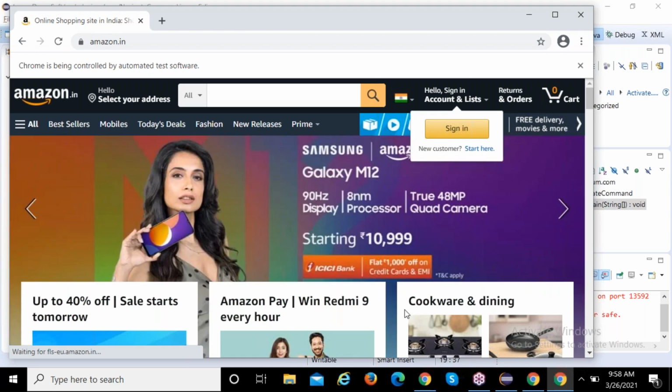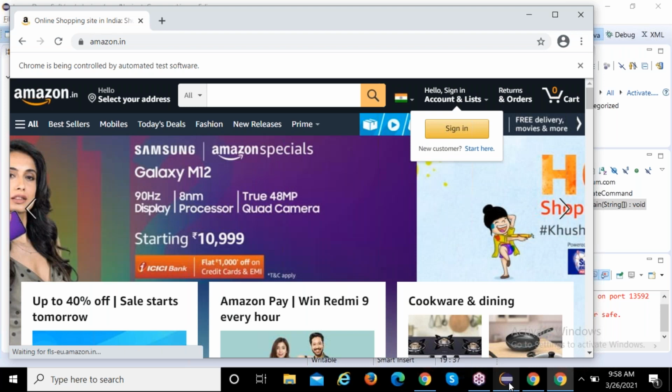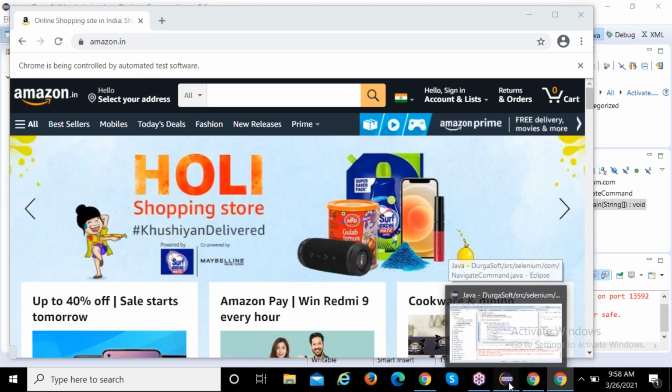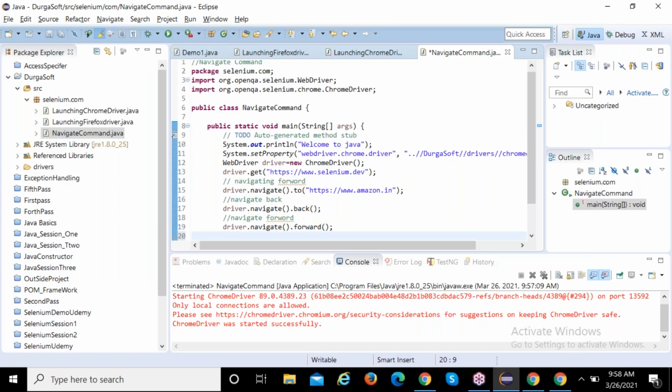Whatever script you write, that will be executed, nothing else. You need to talk with your browser. Hey, do like this. Hey, do like this. Hey, do like this. You need to provide each and every action in your script.